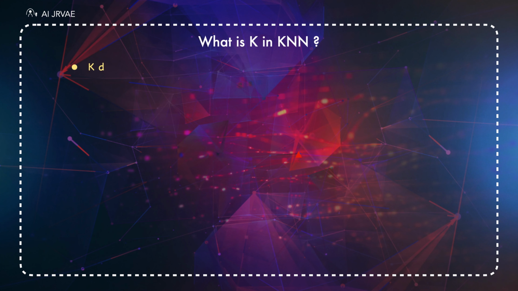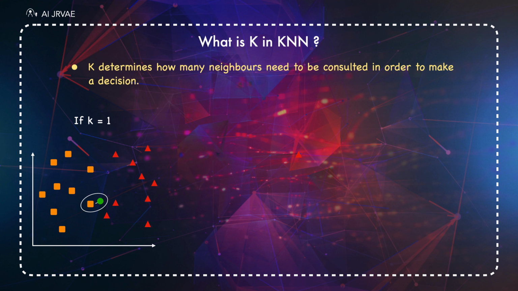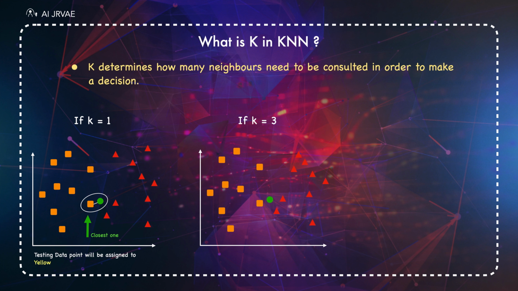What is K in KNN? Well, this K determines how many neighbors need to be consulted in order to make a decision. For instance, if we consider k equals 1, then test points are given the same label as the closest one in the training set. If k equals 3, the labels of the 3 closest data points are checked and the most common label is assigned to the testing data point.